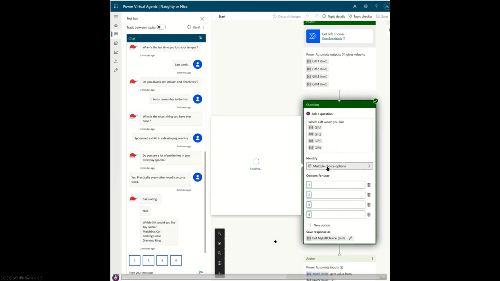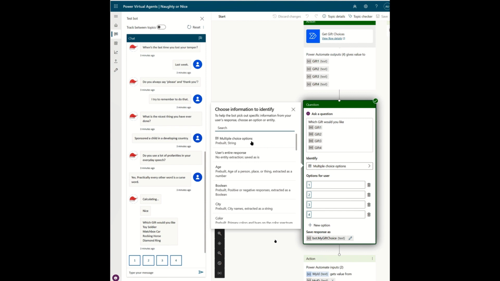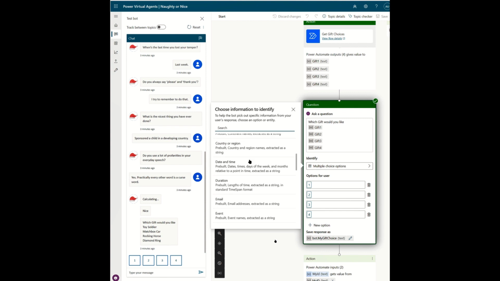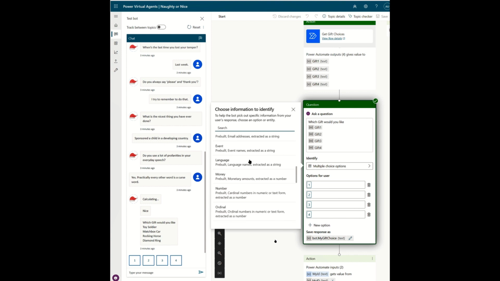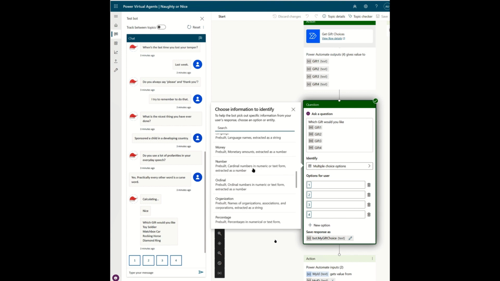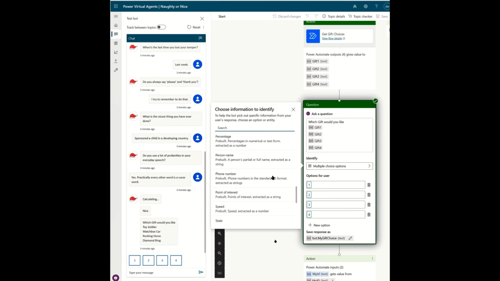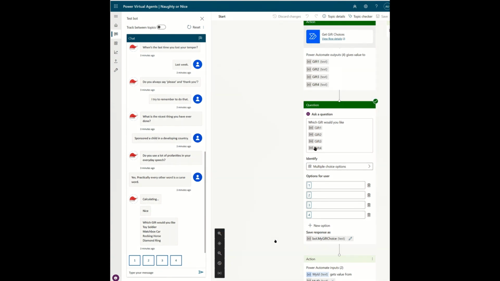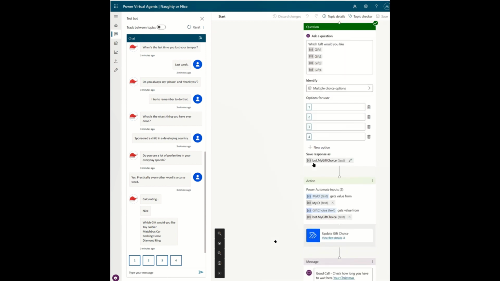Unfortunately, we can't put these gift values that we've passed back into the pick list. We've been through all of these types of variables that you can pick here. Number was an idea for a while, but actually the best thing to do is to pass it back as text and to handle that text inside the Power Automate. So yes, my Christmas wish was please let us pass these in as values. So we've put this into a variable called myGiftChoice.